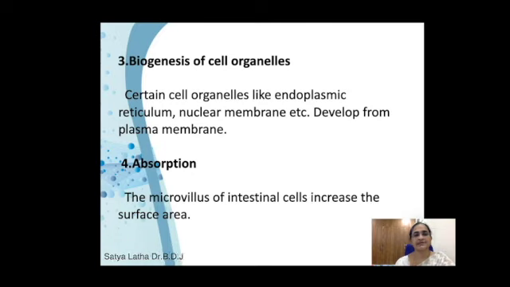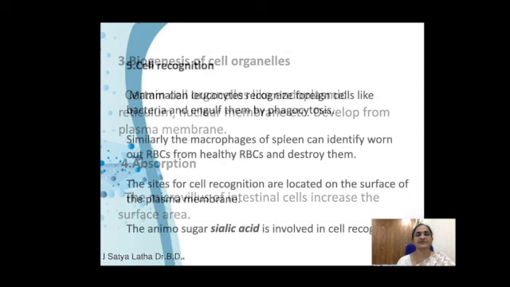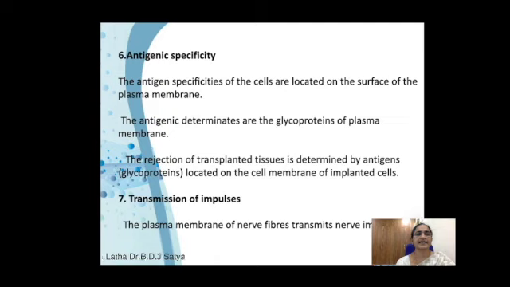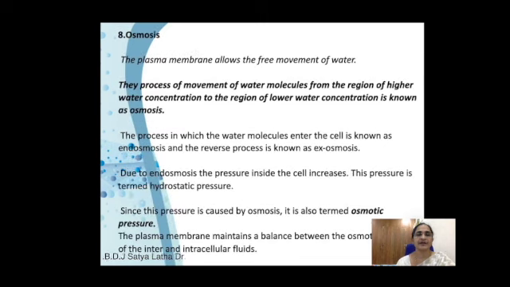Next, absorption: microvilli are present, and they increase the absorption of the cell. Then cell recognition. Mammalian leukocytes recognize foreign cells like bacteria and engulf them by phagocytosis. Similarly, the macrophages of the spleen can identify worn-out RBCs among healthy RBCs and destroy them. So there are different cell recognitions. Then antigenic specificity and transmission of impulses. These are all functions done by the plasma membrane.